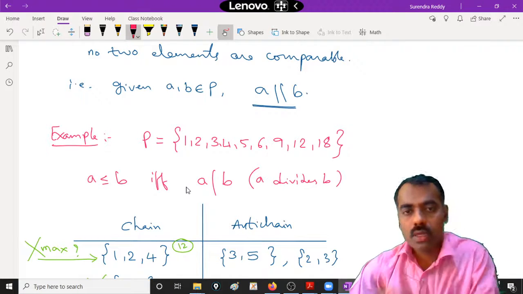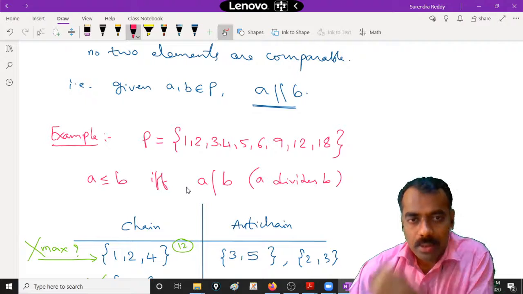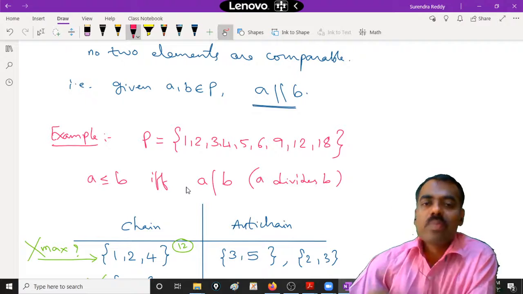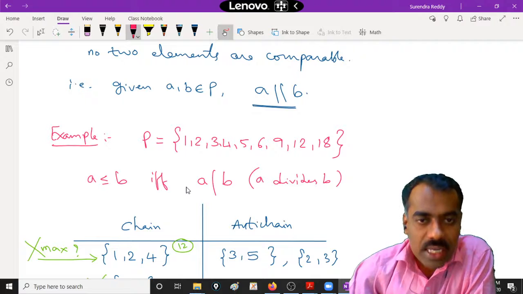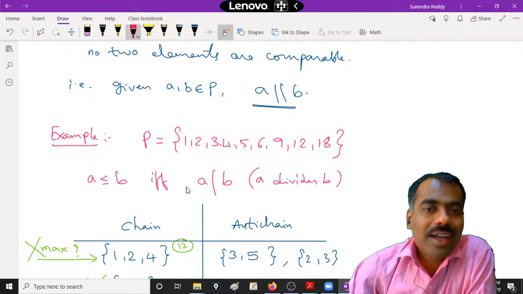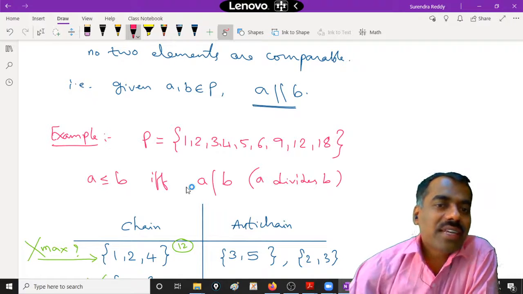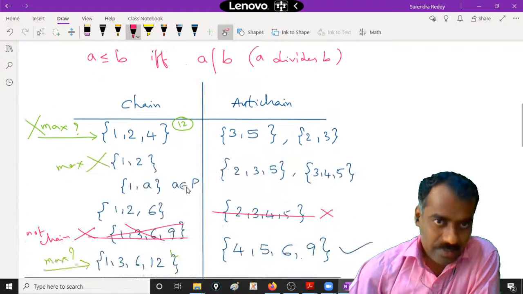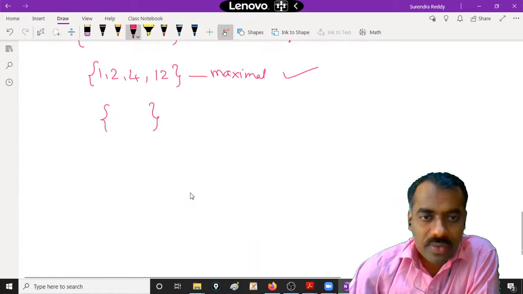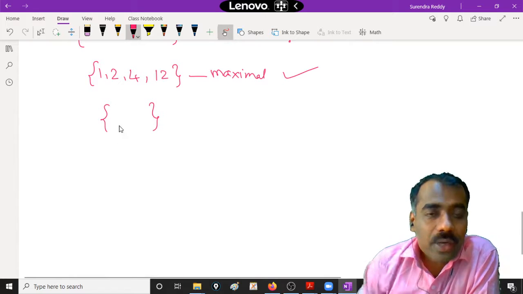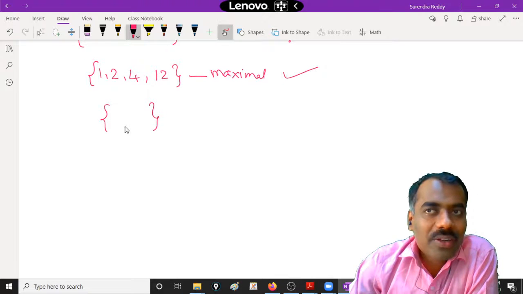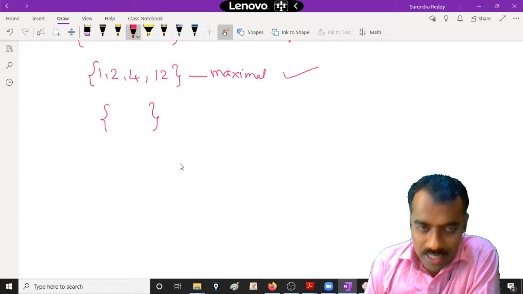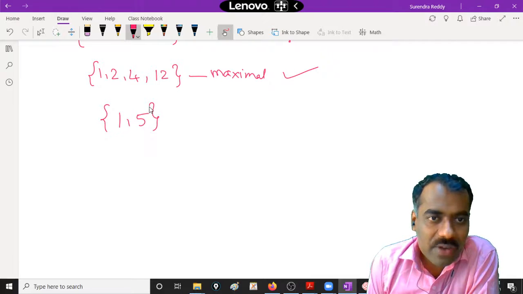1, 5. 2, 3. Suppose if I put 2, 3, then I can include 6 there, right? Let me see, 1, 5. Okay, somebody is saying 1 and 5.